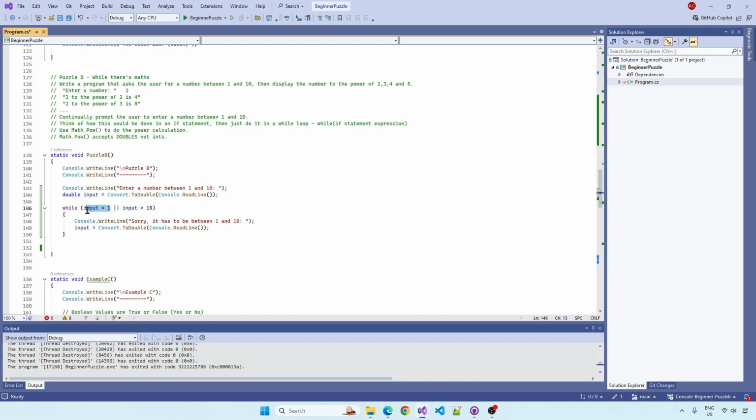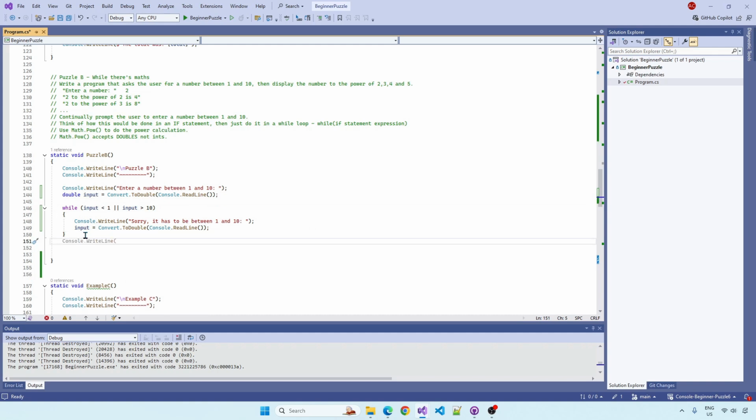So it's going to match this side of it. This side is going to be true, so this is going to run. If either one of these are true, this will run. If you entered 11, this would be true. And then whatever the user enters here, say they enter 12 in the next round, we go back round, check input again. As soon as both of these are false, it stops running.